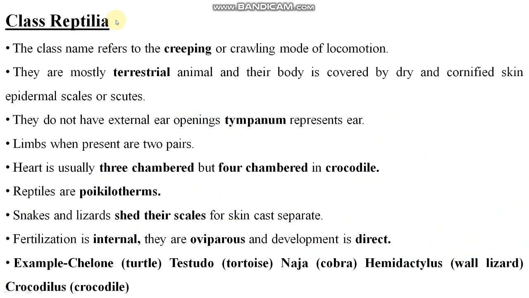Now comes to class Reptilia. The class name refers to the creeping or crawling mode of locomotion. They are mostly terrestrial animals and their body is covered by dry and cornified skin, epidermal scales or scutes, right? They do not have external ear openings. Tympanum represents the ear, a flap-like structure. Limbs, when present, are two pairs. If they have limbs, there will be two pairs of limbs, otherwise they do not have limbs, as in the case of snake.